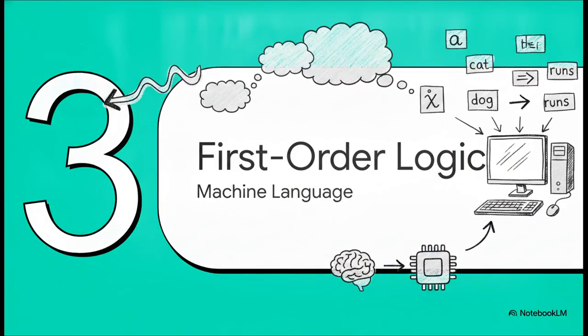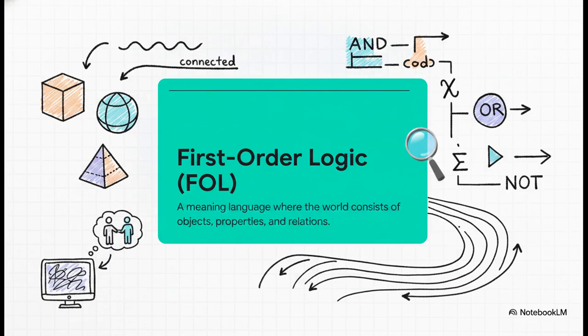Section 3. Speaking in first-order logic, the language of the machine. All right, we have a model. Now we need a language to talk to it. Historically, first-order logic, or FOL, is the absolute go-to because it perfectly satisfies those computational rules we talked about. So what actually is first-order logic? Think of it as a flexible mathematical secret code. It makes a very specific assumption about the world. It assumes everything consists entirely of objects, properties of objects, and relations among objects. By using it, we can create these little atomic formulas that represent exact, indisputable states of affairs.